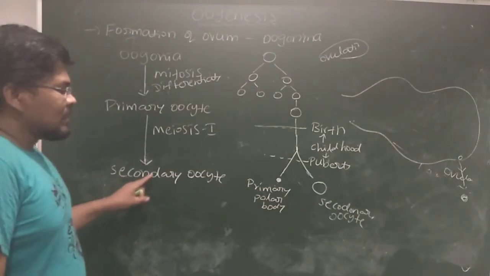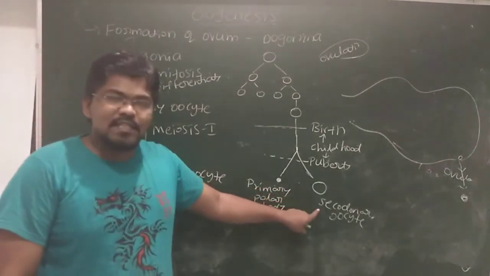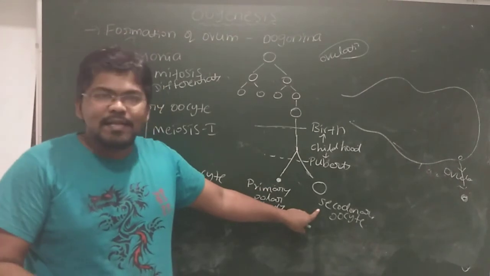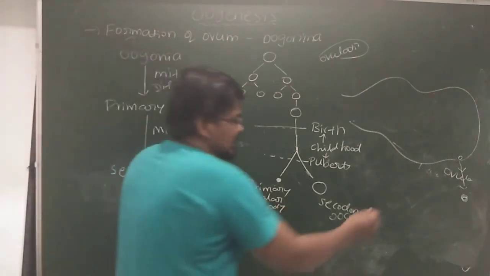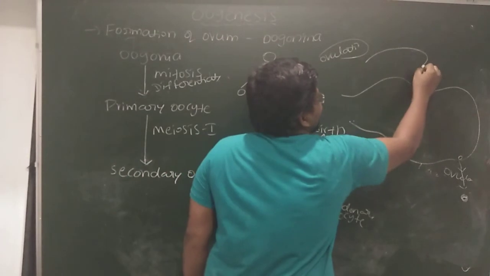After that, what happens? The secondary oocyte released from the ovary enters into the fallopian tube. If you see here, this one is the fallopian tube.